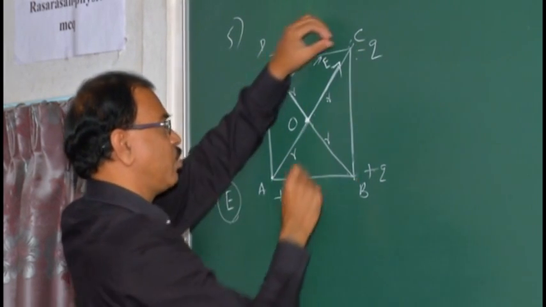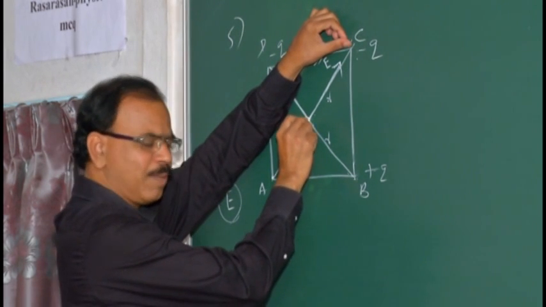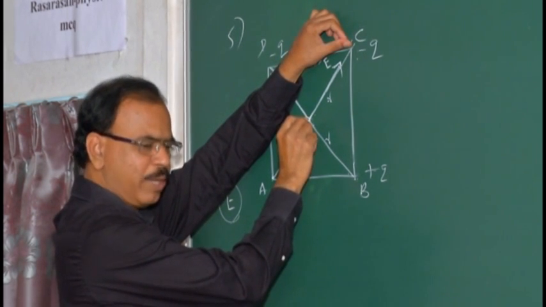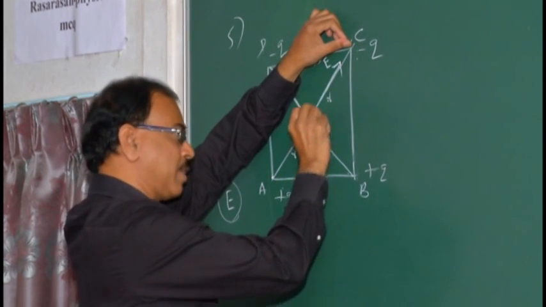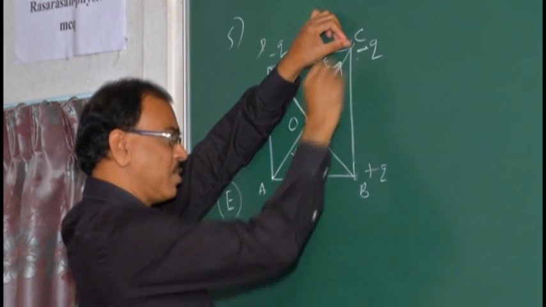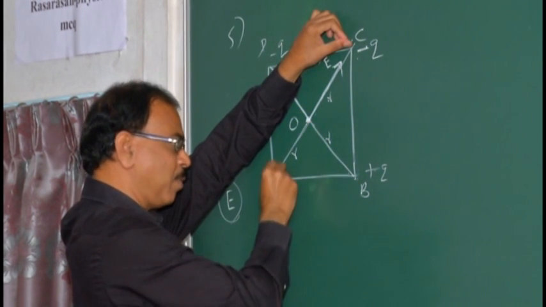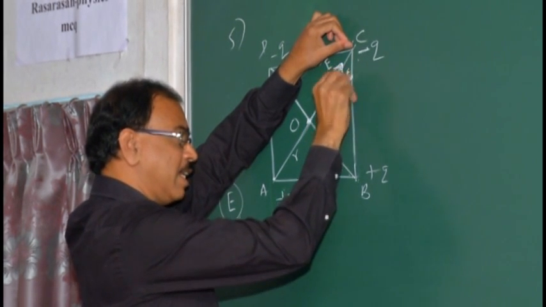And due to the negative charge here, at this point O, what is the electric field? Again the formula is the same, that is E equal to Q by 4 pi epsilon naught R square. And its direction is towards. Why? It is a negative charge, so towards the negative charge, it is another E vector.